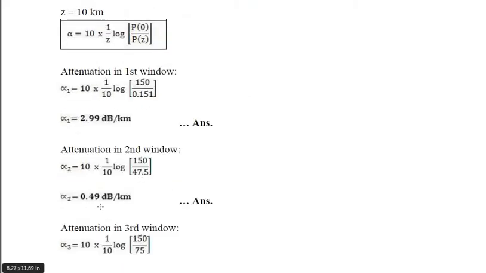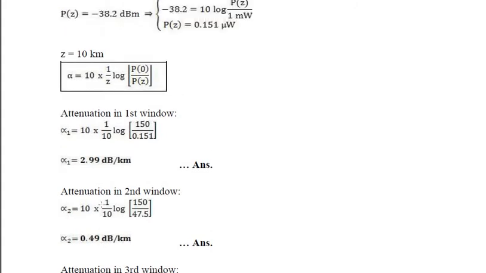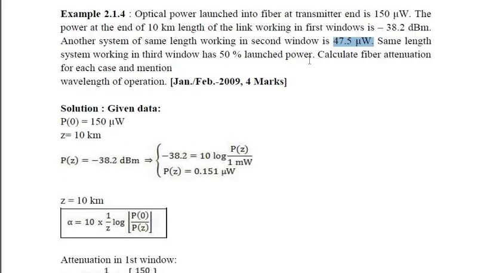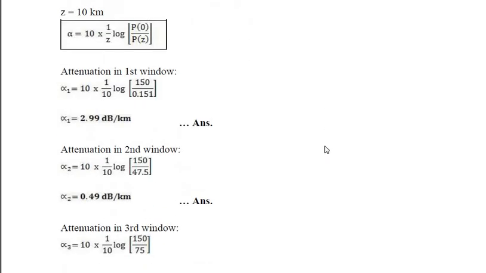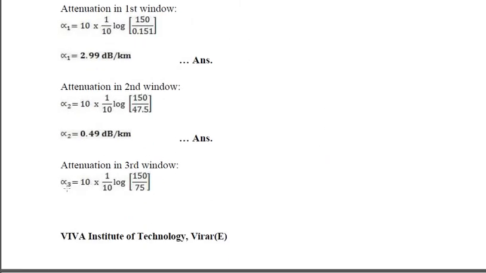So here they have stated 50% loss, so 50% of launch power means 150 is halved, that is 75.